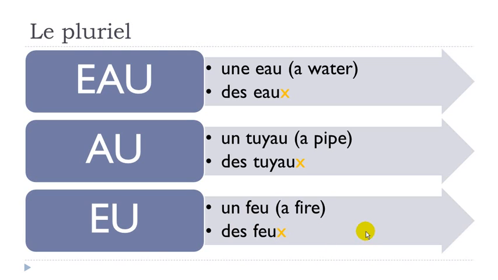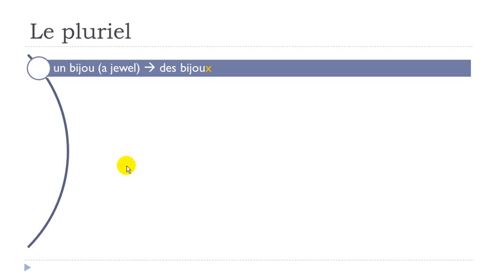Okay, there is another group of words. Normally the words ending with OU, where the sound is OU, normally behave like the others, so you just need to put S at the end. But of course, as usual in French, we've got a few exceptions.